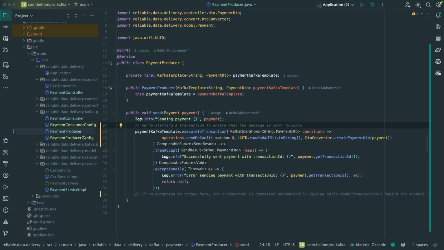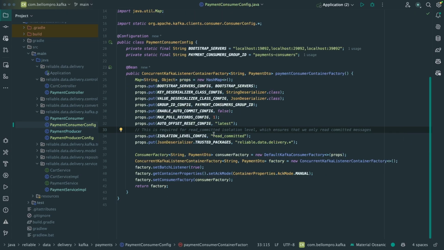If we continue with the consumer config, here you can see I have added isolation level set to read committed. In the consumer, the additional config is the only isolation level which we set to read committed. This ensures that we only read the messages that are committed in the transaction, because it is not necessarily true that all messages sent through a transaction are committed. In a transactional producer, the producer sends a message, then gets acknowledgement, then it sends another request for the message to be committed, and that is why we set the isolation level to read committed only.